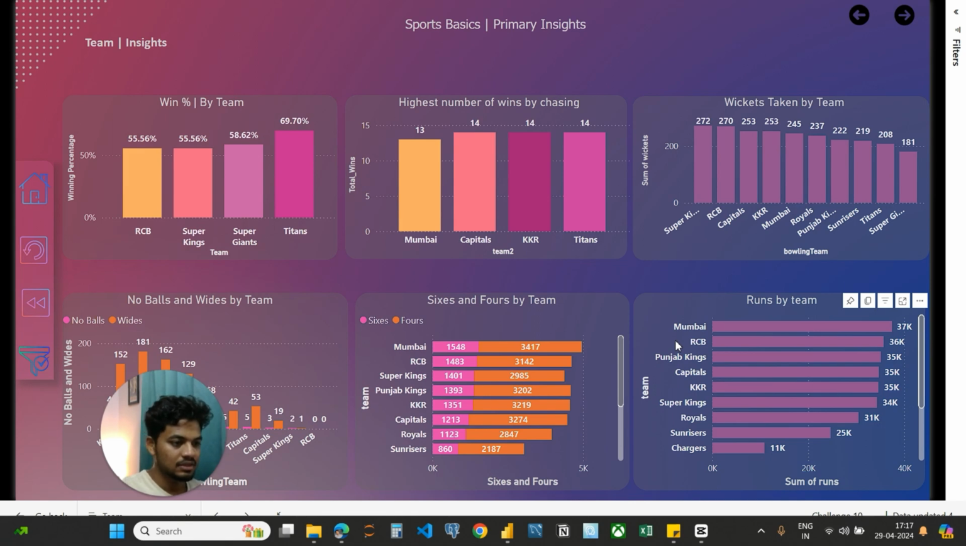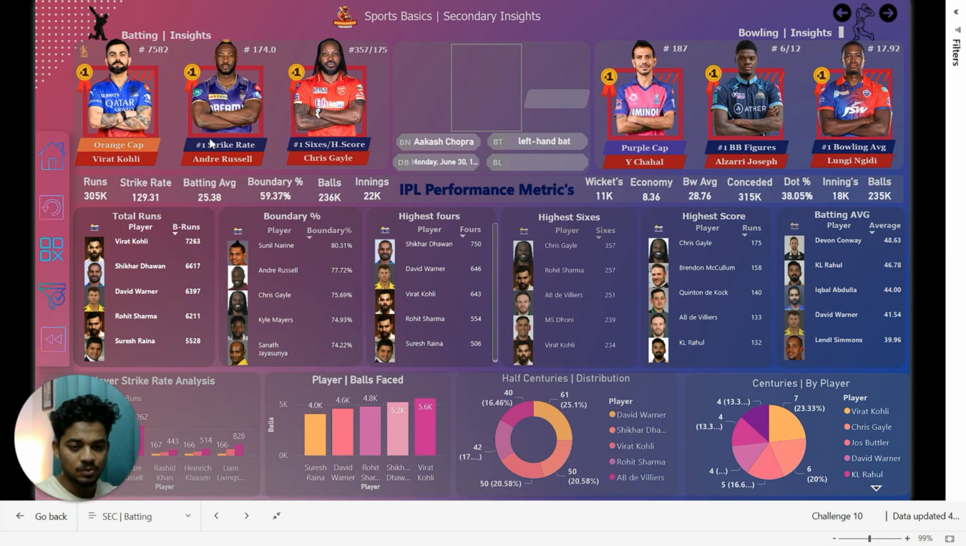And that's it from the primary insights. Now we explore secondary insights. In our secondary insights dashboard, we are focusing on batting insights. At the top, we have all-time record holders like Virat Kohli, the all-time Orange Cap winner with 7,263 runs, and we have Andre Russell, the all-time strike rate leader with 174.0, and Chris Gayle holds the record for the most sixes and the highest individual score with 157 sixes and a 175 individual score.